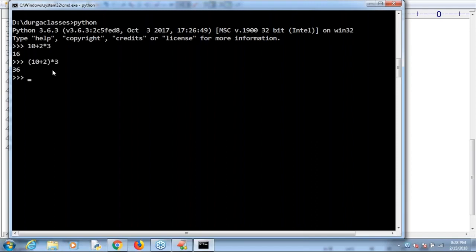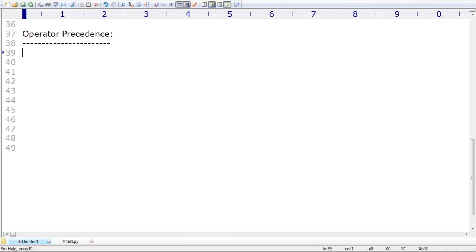The reason for that is parentheses. Parentheses get the highest priority when compared with any other operator precedence. Not only in Python, in all languages, highest priority goes to parentheses. Remember this: highest priority goes to parentheses. If parentheses are there, they are executed first by default.